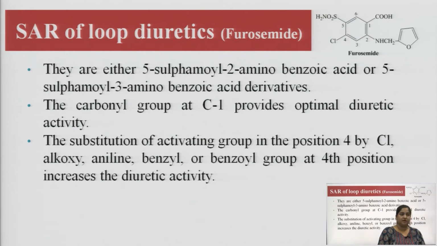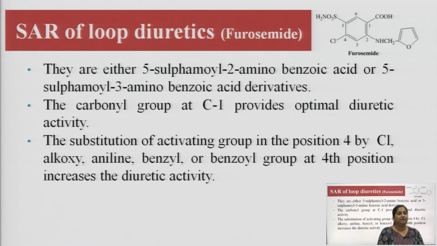And then comes the SAR of loop diuretics. You can consult the structure at the uppermost right corner of the slide. It has the numberings, and let us discuss the SAR.